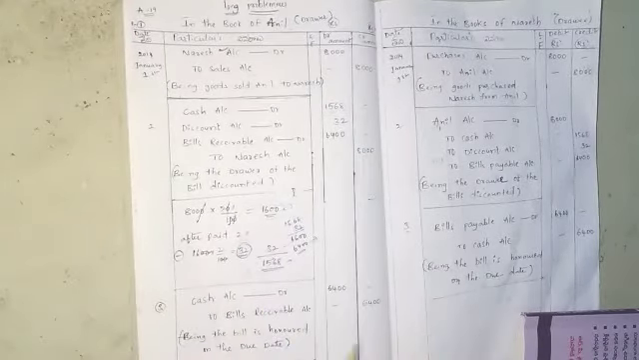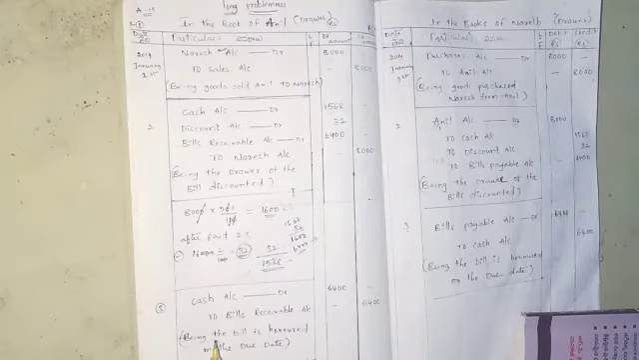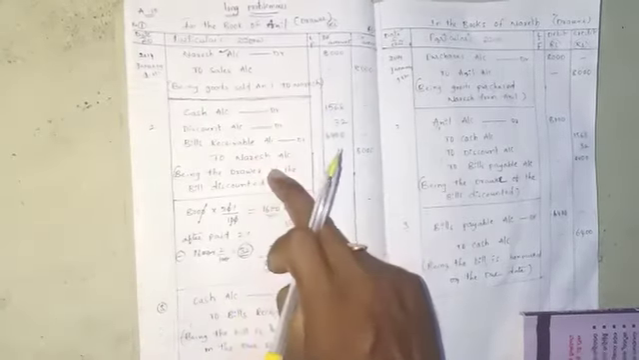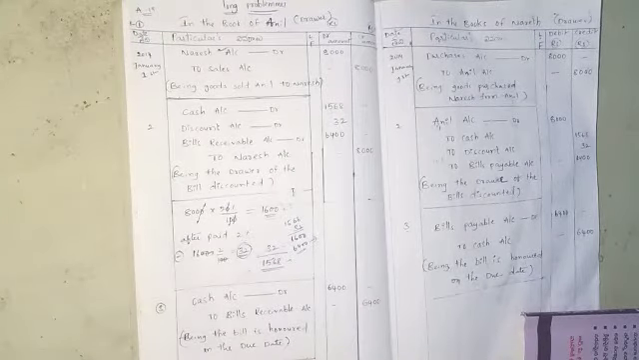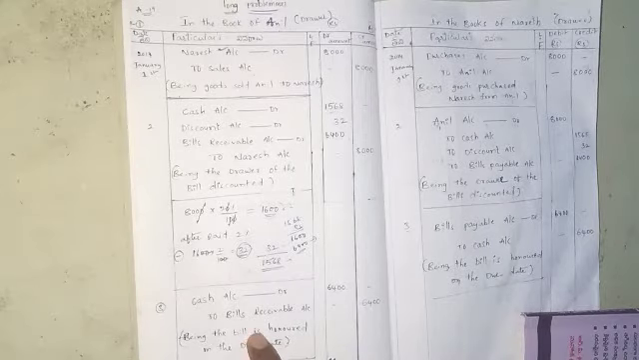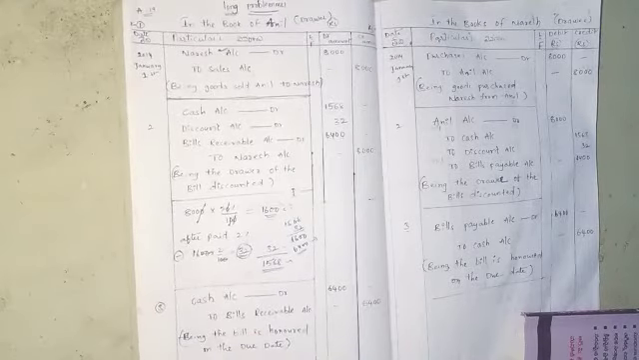Next point on the problem description: for the balance, Anil draws a bill payable after 3 months. On the due date, the bill is honored. So how do we prepare the journal entry when the bill is honored?